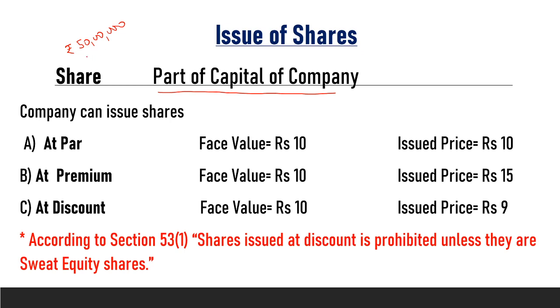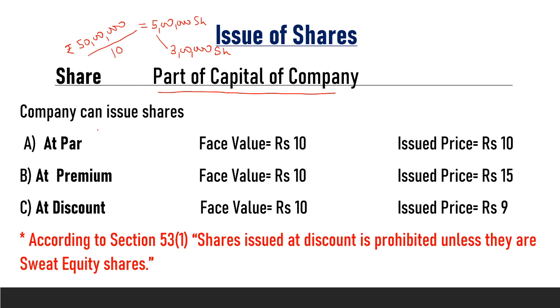So, he divides his total capital into small parts of 10 rupees each. Now this small part of capital is known as a share, and he divides his total capital into 5 lakh shares. Out of these 5 lakh shares he issues 3 lakh shares to the public and invites the public to participate in the ownership of the company.